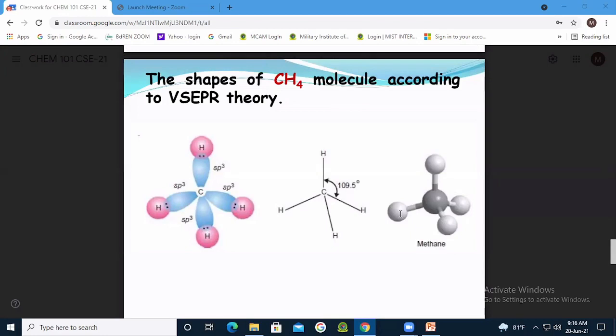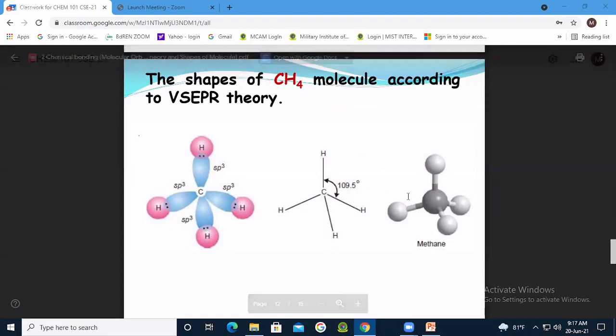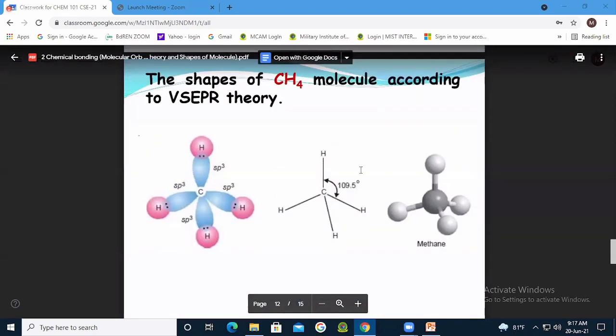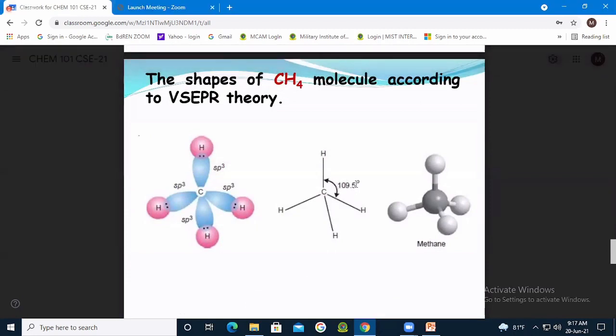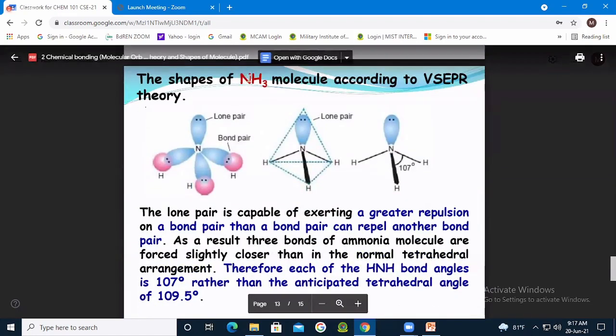Okay, so next. There is no presence of lone pair electron, isn't it? That's why this tetrahedral shape will have no distortion, and the 109.5 degree bond angle will exist, right? How about NH3?